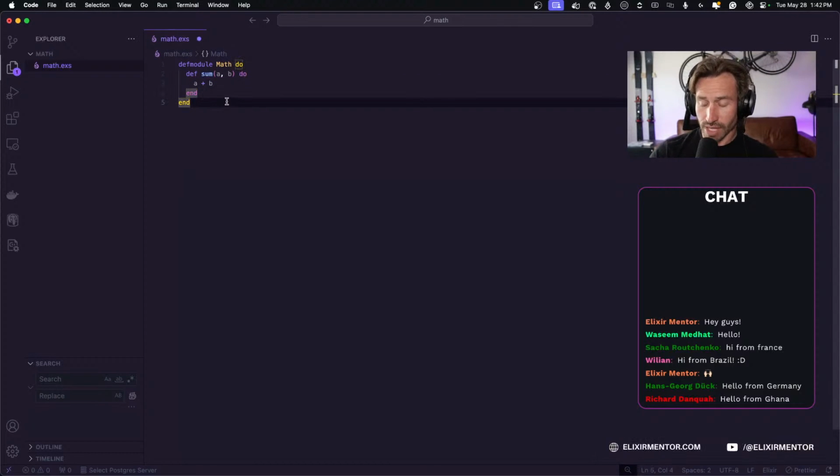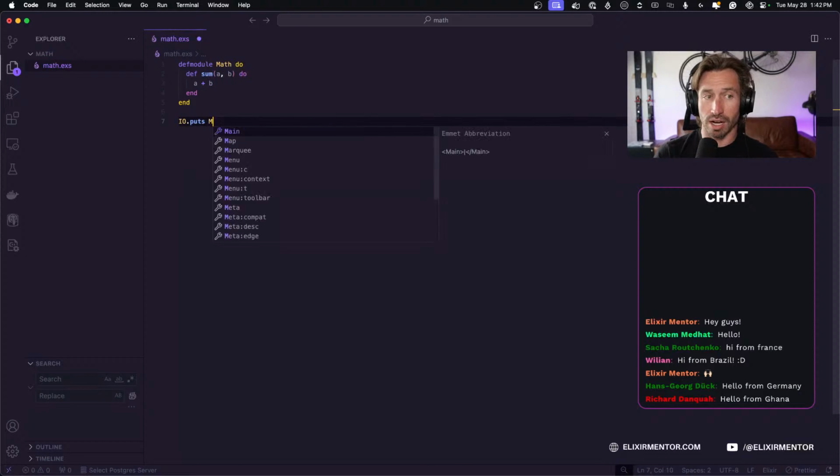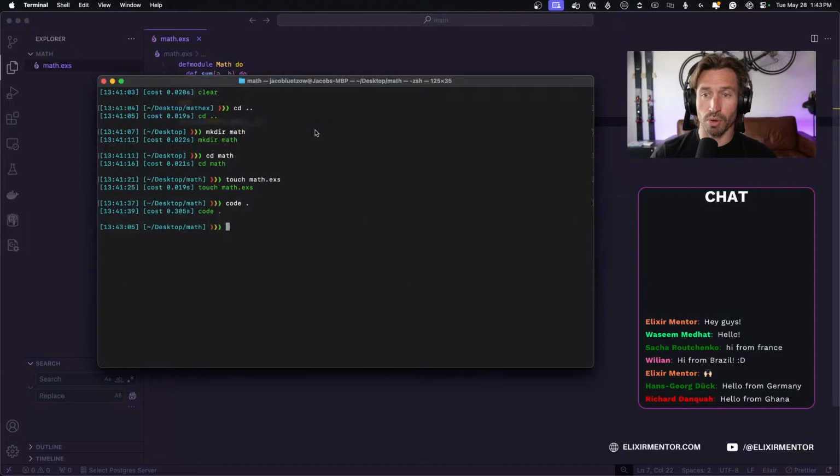All right. And now, everything is going to run in order when we run this script. So it's going to call our module. And if we put anything outside of our module, like IO.puts, and then we call our Math.sum function and pass in 1 and 2, this is automatically going to run when our script runs, and we'll get the output 3. So I'm going to save this, and if we pull up our terminal,